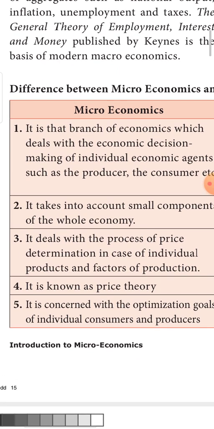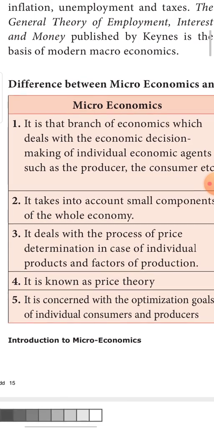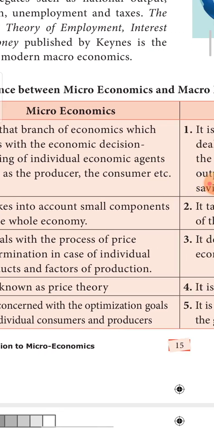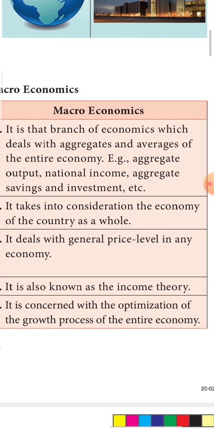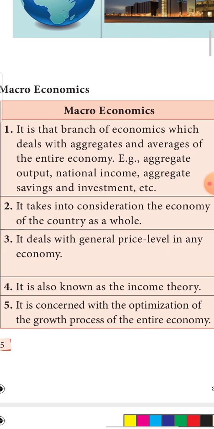It is price theory. It means the fixation of prices for the commodity. Whereas macroeconomics is known as income theory. It pertains to what the national income of the country is. Macroeconomics studies all information relating to the country only.